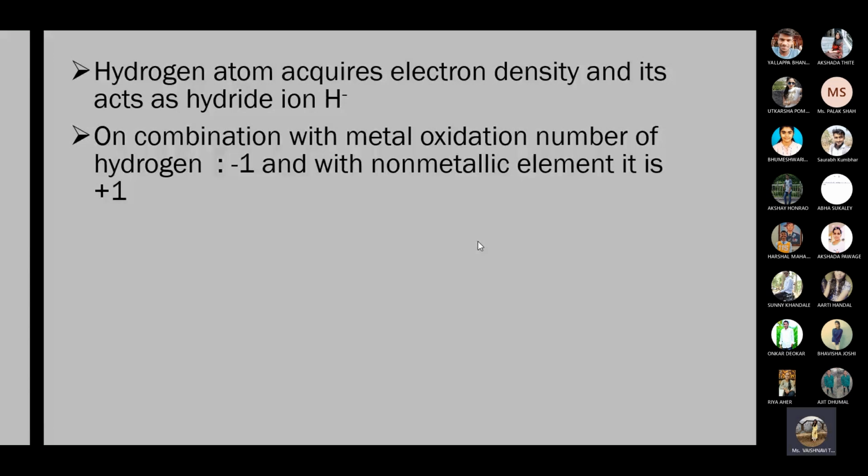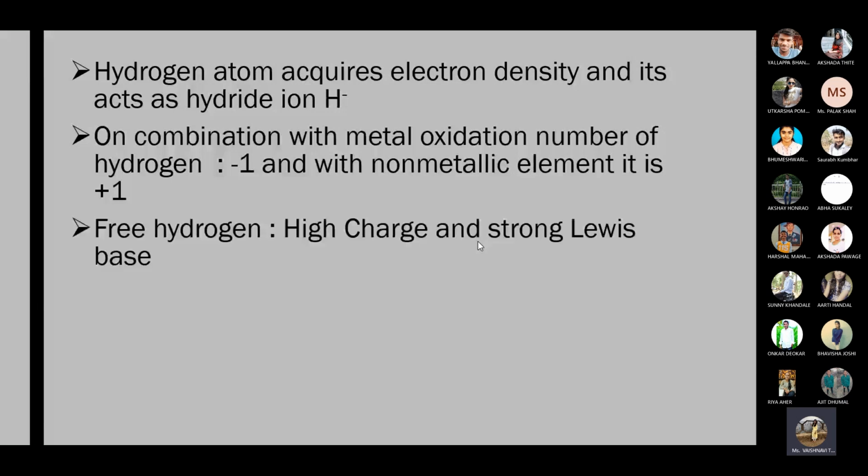Okay. Free hydrogen means only the H atom, hydrogen atom. It is called free hydrogen. It has high charge and acts as a strong Lewis base. I hope you know the concept of acids and bases. There are different theories given for acids and bases, and their different definitions are there. So what is meant by Lewis acid base?